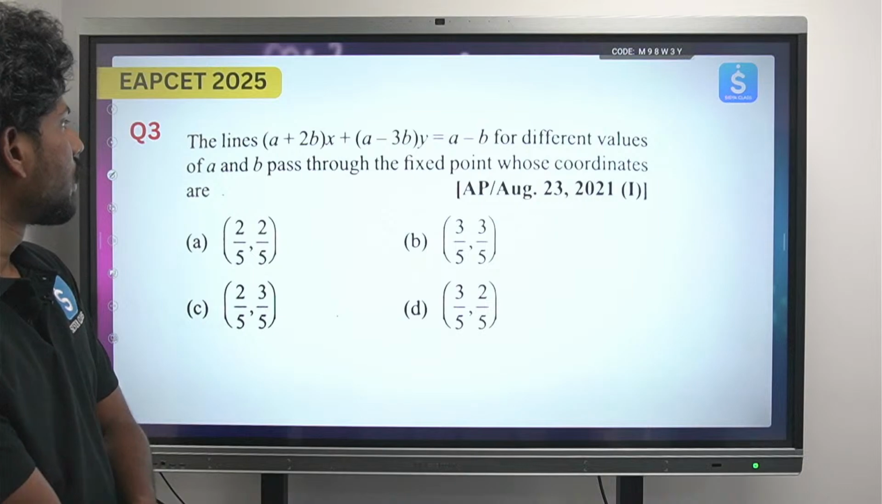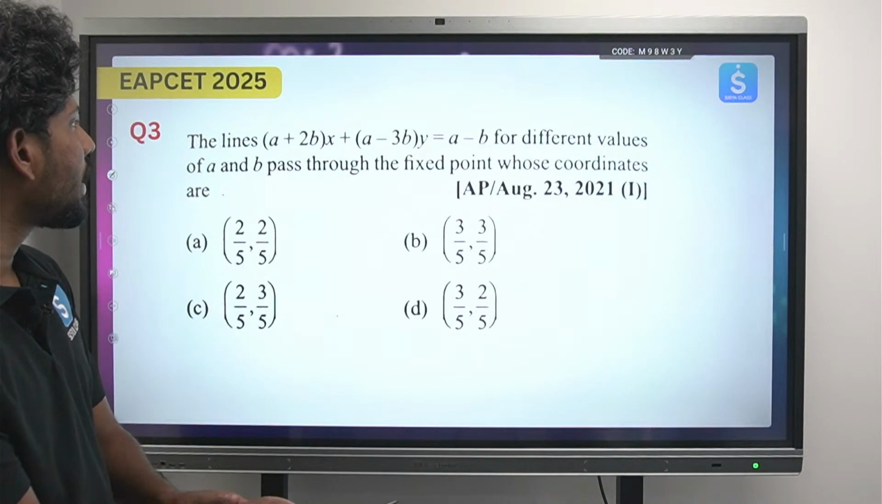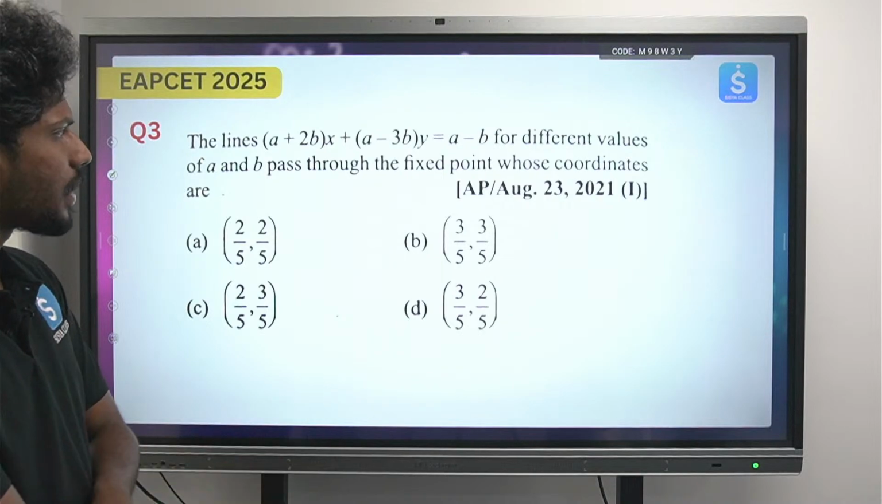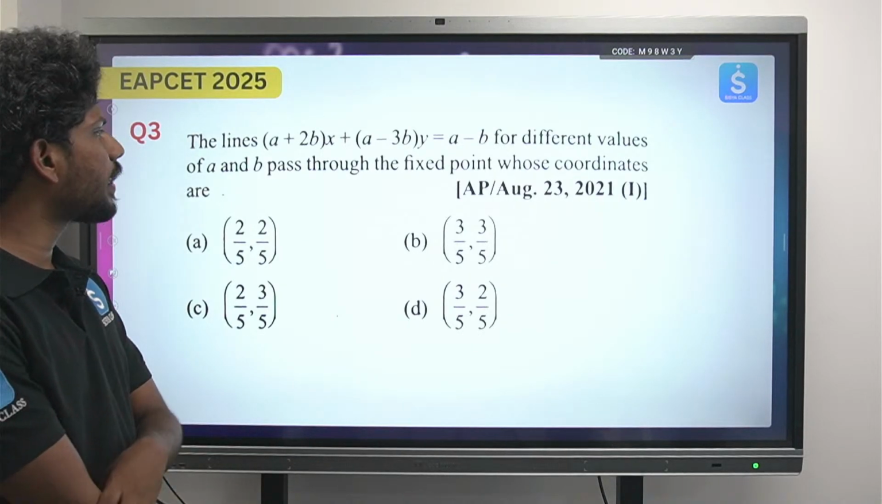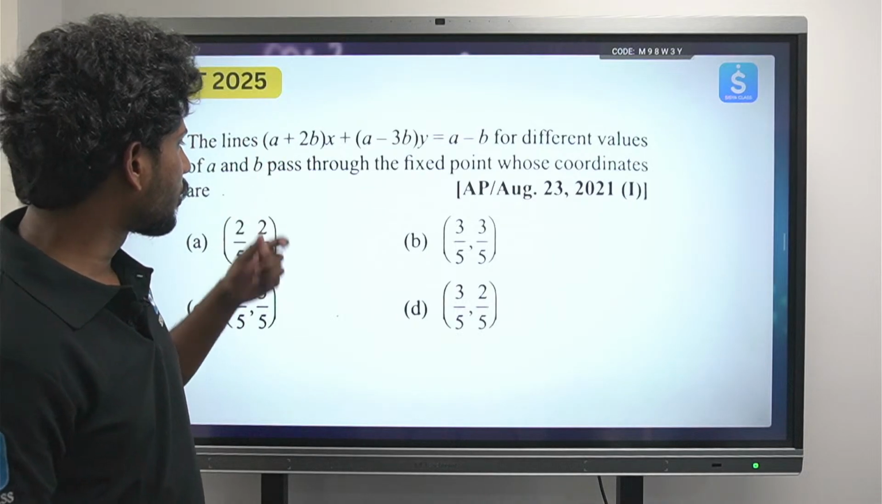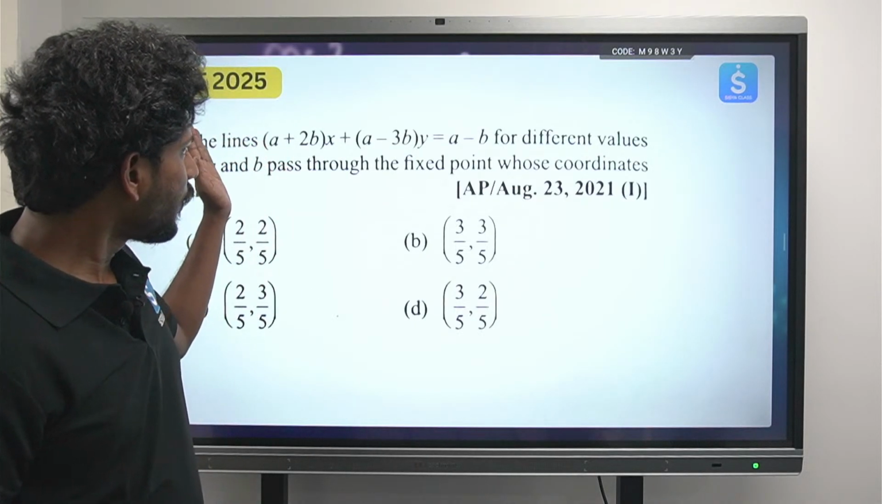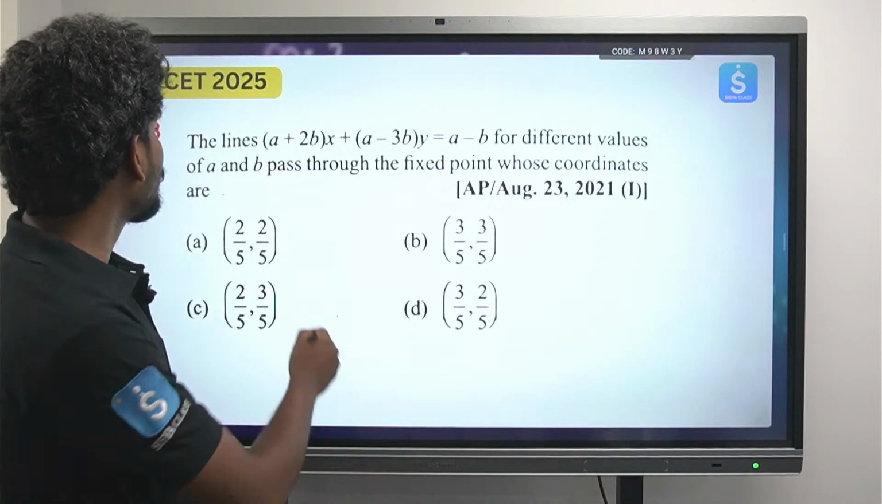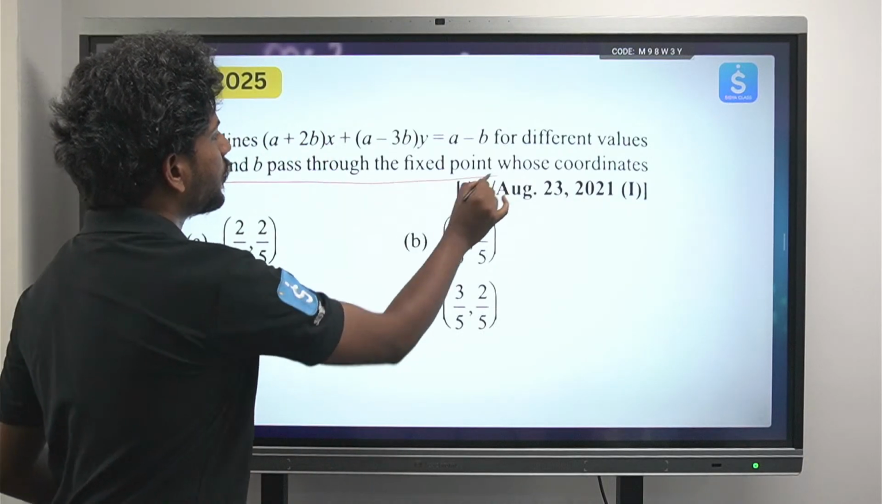Okay, look at this. The line (a + 2b)x + (a - 3b)y = a - b, for different values of a and b, passes through a fixed point whose coordinates are? So look here. First multiply everything out, all the values. So it passes through a fixed point for all a and b.